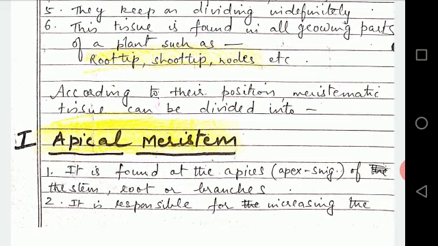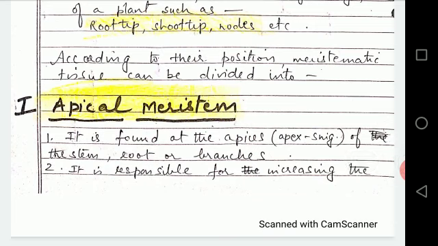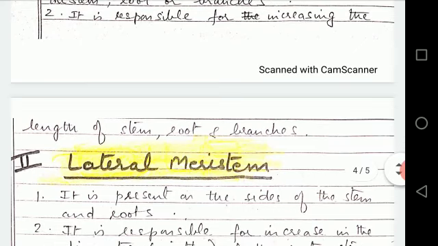The first kind is apical meristem. As the name indicates, this tissue is found at the apices. Apices is plural, apex is singular. So, apices of the stem, root, or branches. Second, it is responsible for increasing the length of stem, root, and branches. Means at the tip of the root or stem, this tissue is present and goes on dividing the cells upside and downside. So the length of the root and stem and also the branches goes on increasing.